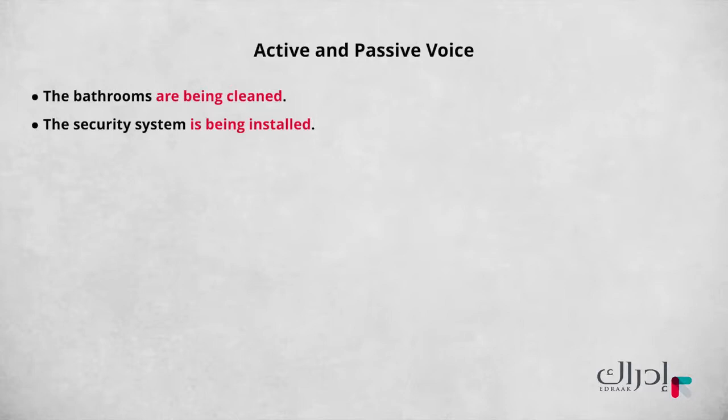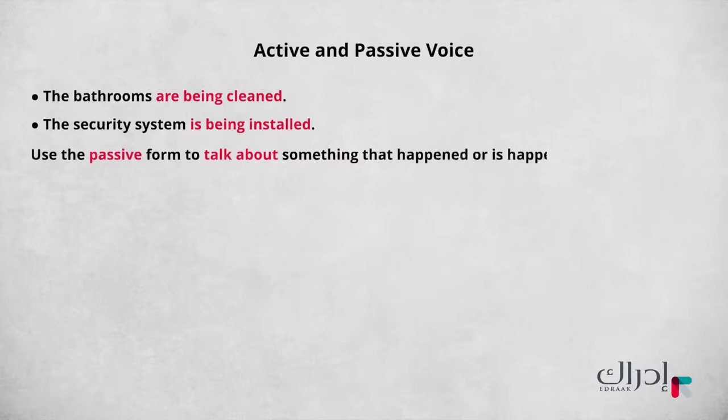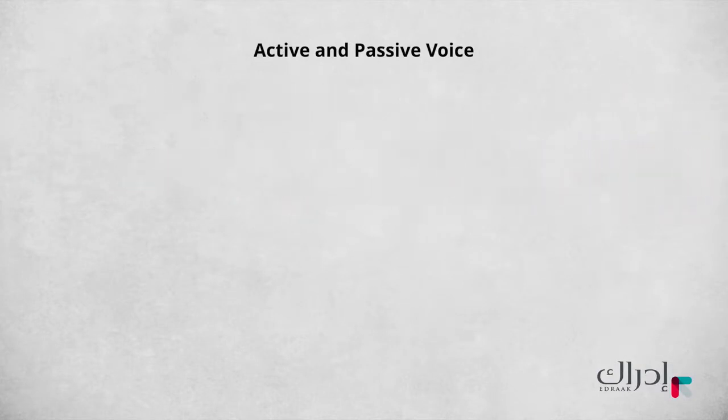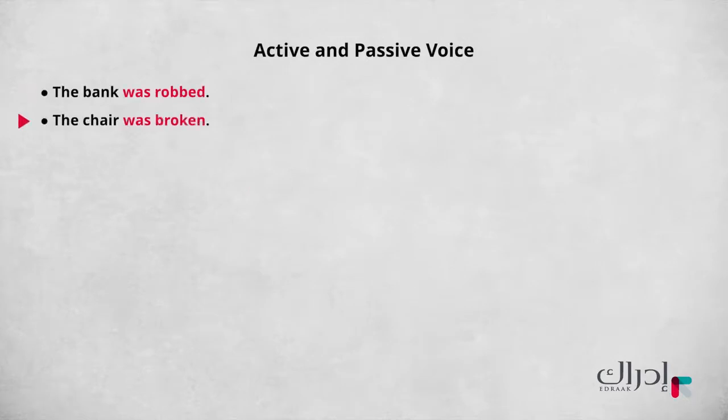Putting it another way, we can also use the passive form to talk about something that happened or is happening, and the subject is unknown, or to avoid saying who did something. Look at these examples to help you understand better. The bank was robbed. The chair was broken. These sentences are both passive.